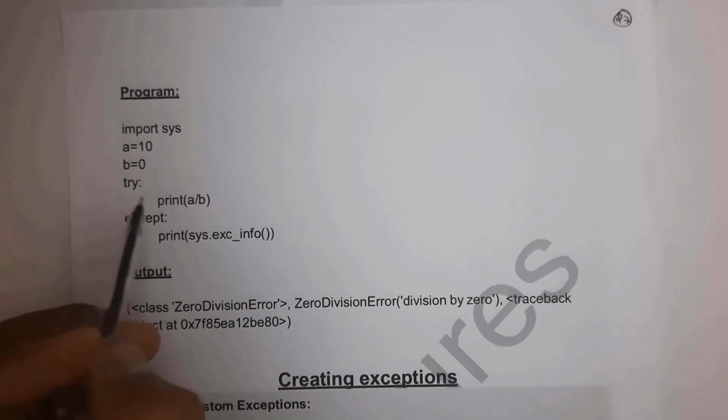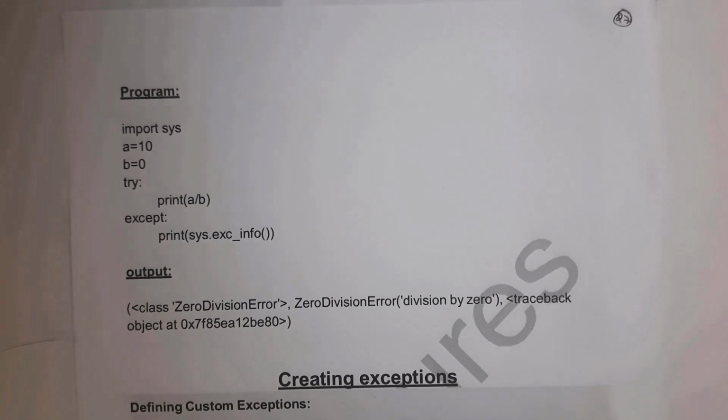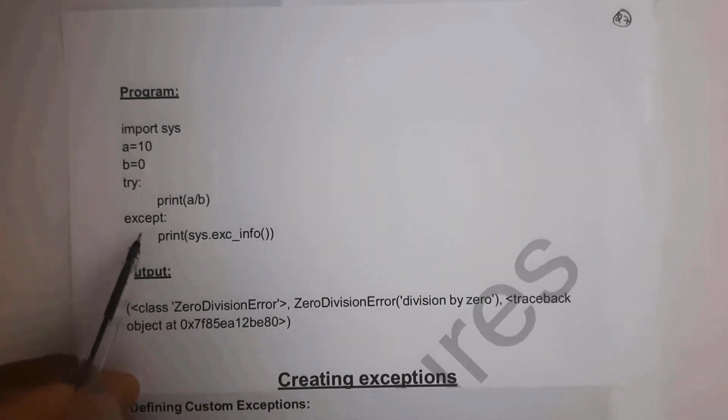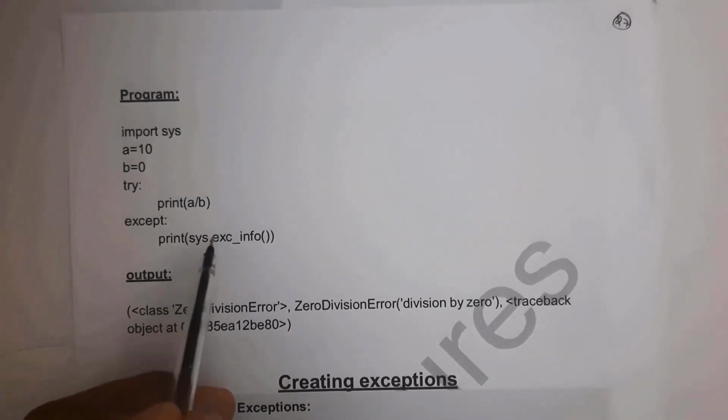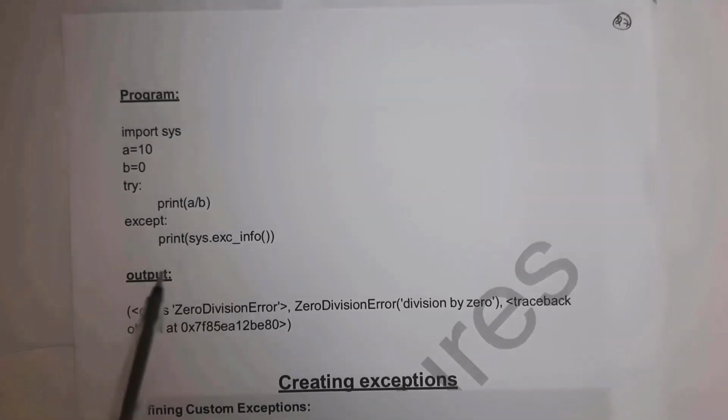Now inside the try block I wrote print a by b. I already said before, we cannot divide any number by 0. If we divide any number by 0, it will display an exception. Inside the try block I wrote print a by b, and next inside the except block I wrote print sys dot, where sys is the module name, so sys dot exc_info, where this exc_info is a function, so take brackets.